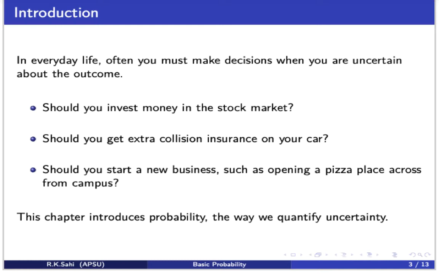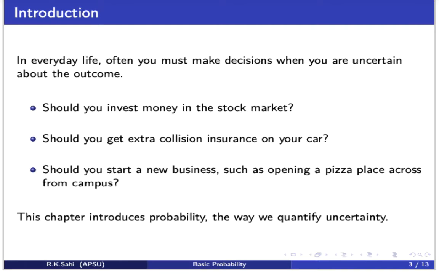So let's look at the stock market. Now, if we invest the money, we do not know if our money is going to grow, or remain the same, or if we're going to lose the money. Or if we start a new business, how successful we are going to be in that business. So in these scenarios, we are very uncertain about the outcome. In order to study this uncertainty about these outcomes, we will look into probability.